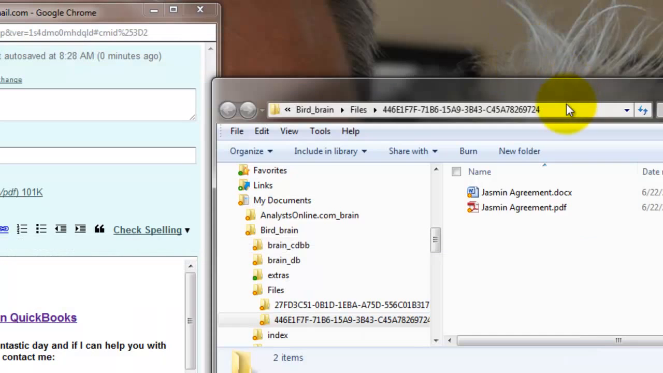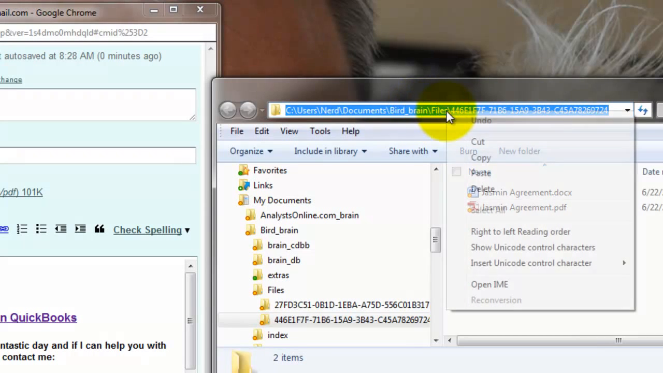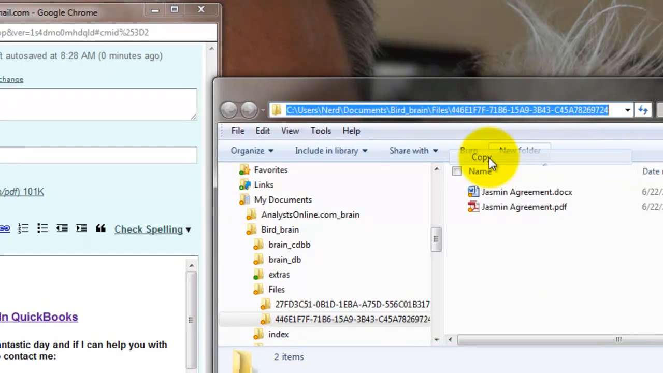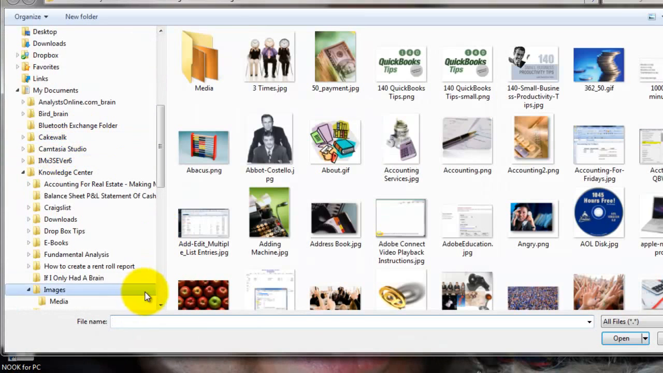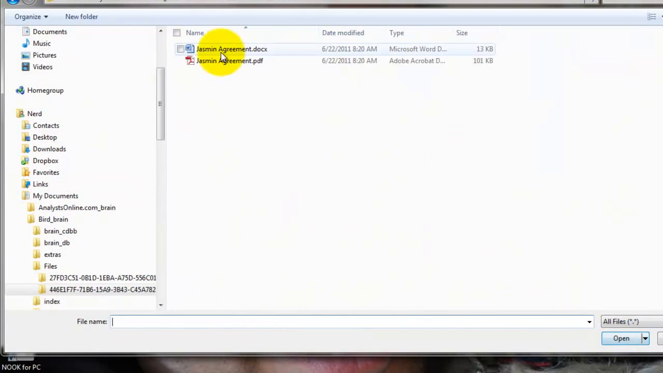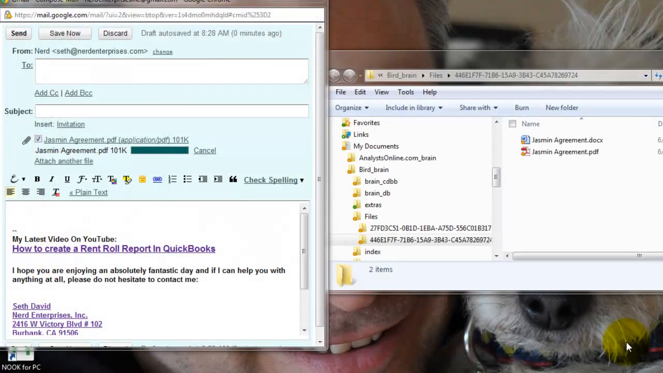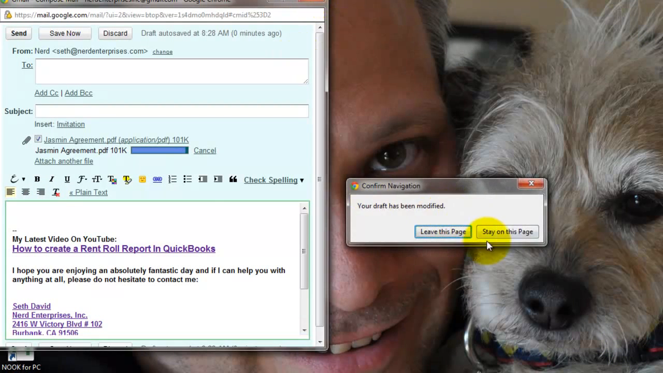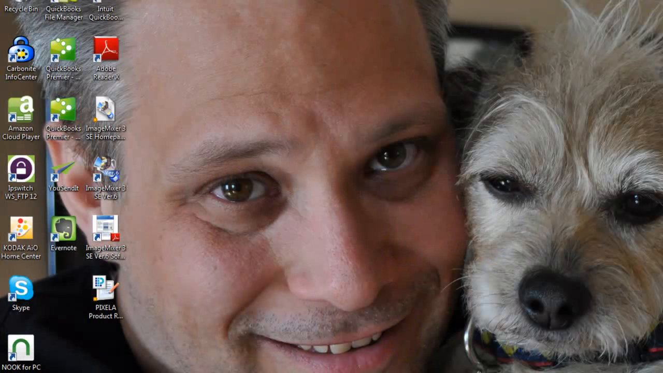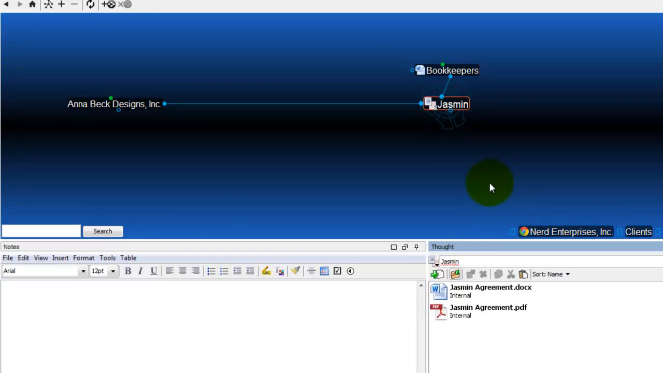So no harm done. You can simply click in here in the file path. You'll see it's kind of a long file path, but it doesn't matter. You're just going to copy it, come over here, attach another file, however you have to do it in your webmail client. Click open, and it takes you into the file folder, and then you select the attachment and add it. So either way, you can get done what you need to get done, plain and simple. So we'll discard that, come back to the brain.